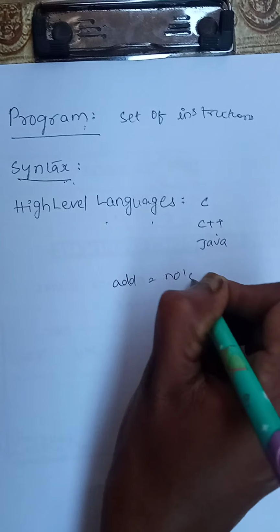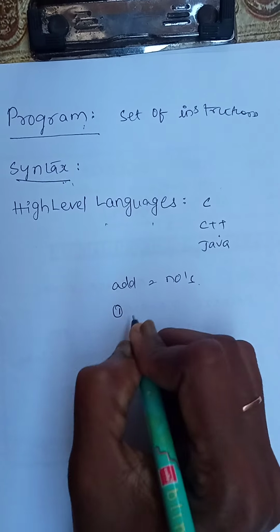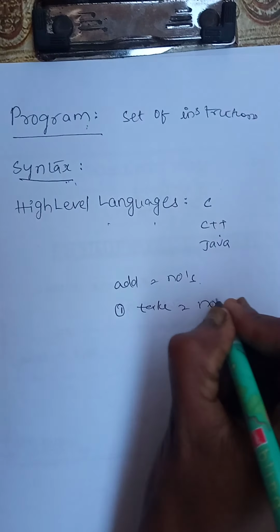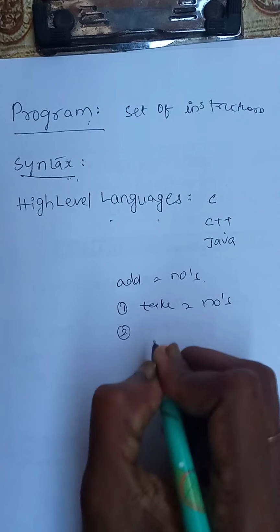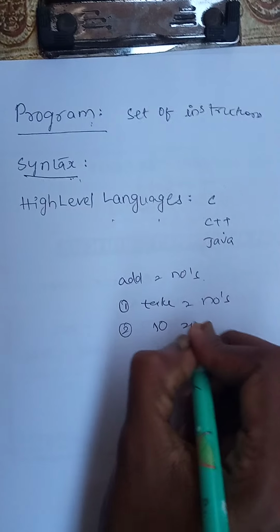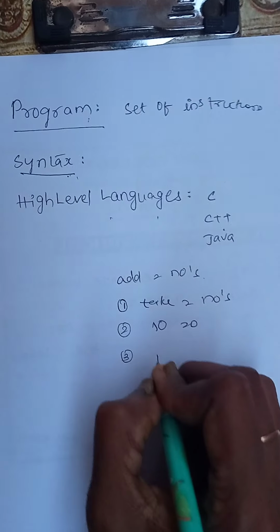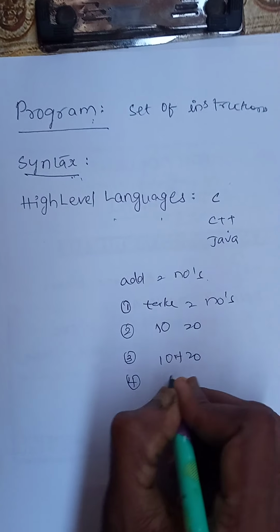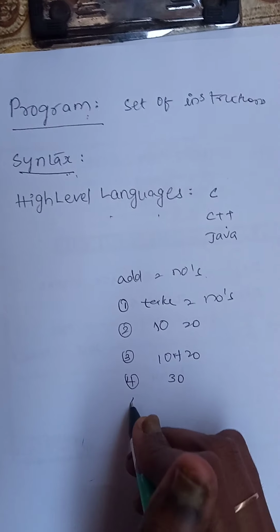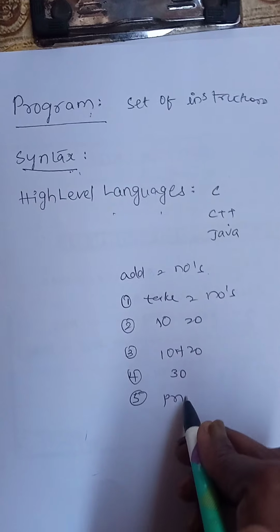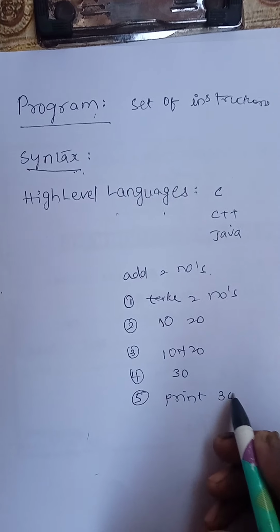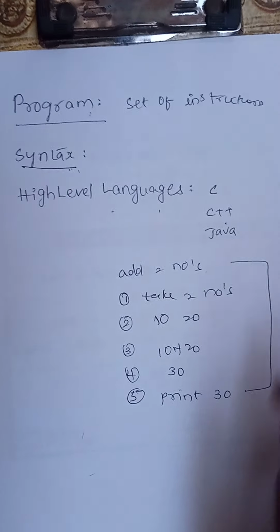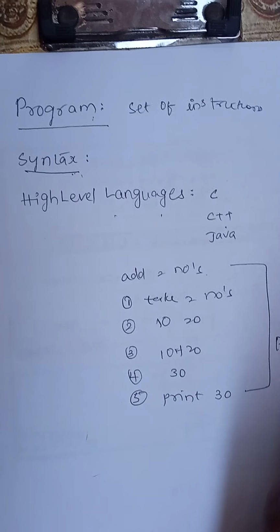Now what will we generally do? What is step 1? Take two numbers. Now what will the user do? He will give the numbers as 10 and 20. And what operation will be done? 10 plus 20. Now the output will be 30. Now the statement will be what? Print the value. Print 30. Now this set of instructions is called a program.